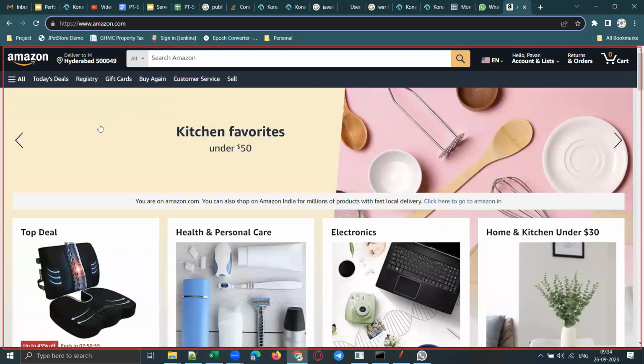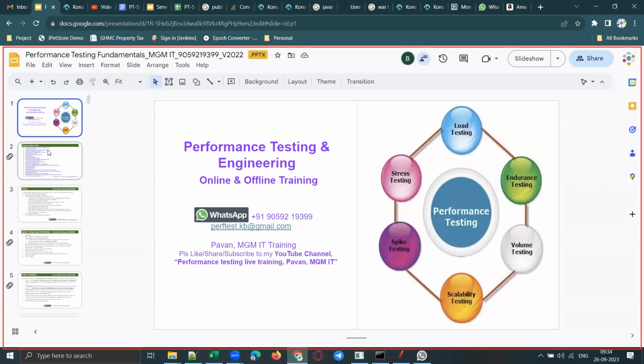Now what happens behind the scenes, or inside the browser, from the moment you send the request till you receive the response? Not only in the browser, your request will go from the browser to the server, right? So what actually happens? What are the steps involved in sending a request and receiving the response? That is called the request response cycle. Clear, guys?